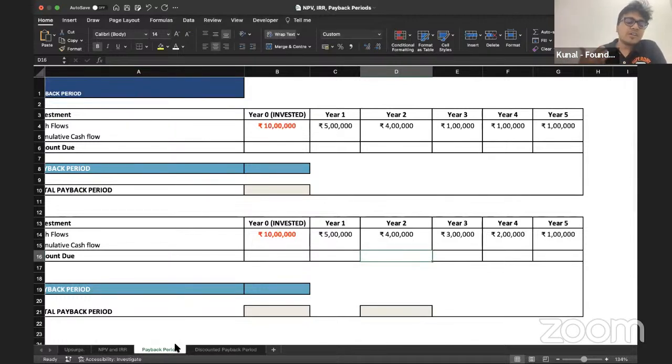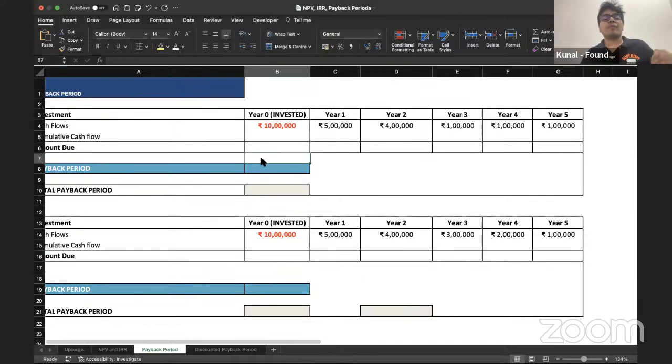I know it sounds very ironical, but what we need to do here is understand payback period, learn it, and then forget it, because once we know payback period, that is when we'll know the discounted payback period. So let's understand what payback period is, and then shift to discounted payback period. Maybe discounted payback period we'll do tomorrow. That is a good bait for making sure that you guys come in tomorrow and be there in the session. So payback period is pretty simple. All right, this is a very shopkeeper-minded kind of concept.